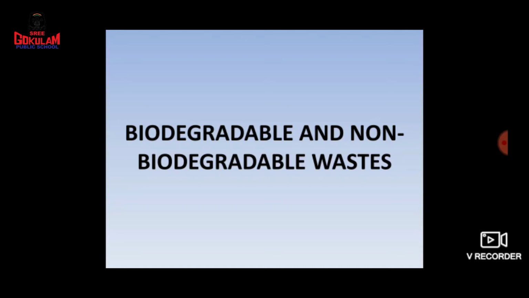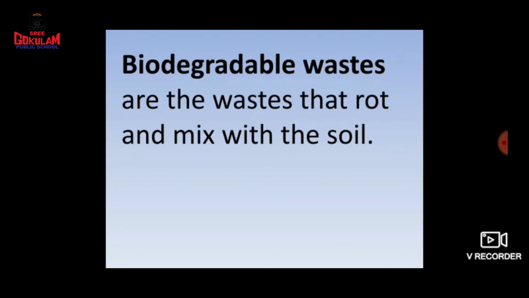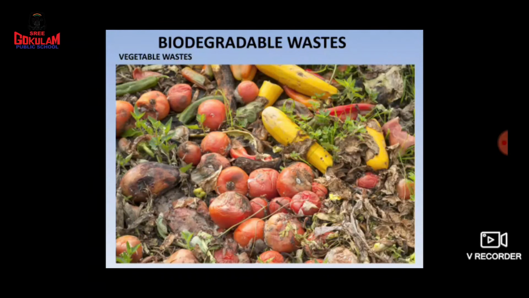What are they? Biodegradable wastes. Okay, see, biodegradable wastes are the wastes that rot. What is the meaning of rot? Yes, spoiling, and mixing with the soil. Biodegradable wastes are the wastes that rot and mix with the soil. Now I will show you some types of biodegradable wastes. See, here some vegetable wastes, children.